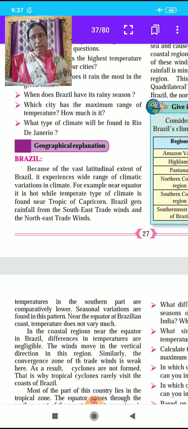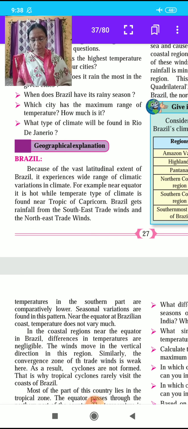Parts of the Brazilian highlands extend up to the northern coast. The escarpments act as an obstruction to winds coming from the sea, causing orographic type of rainfall in the coastal region. Beyond the highlands, the effect of these winds gets reduced. As a result, the rainfall is minimal. The region is also a rain shadow region. This region is called drought quadrilateral. Considering temperature in Brazil, the northern part of Brazil is hot, while the southern part is temperate.